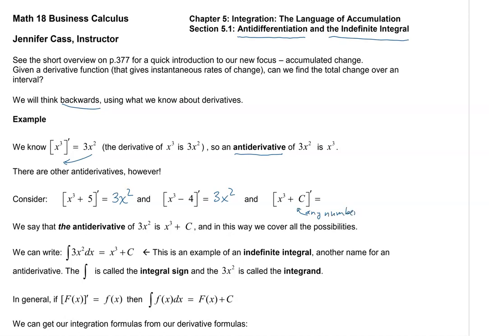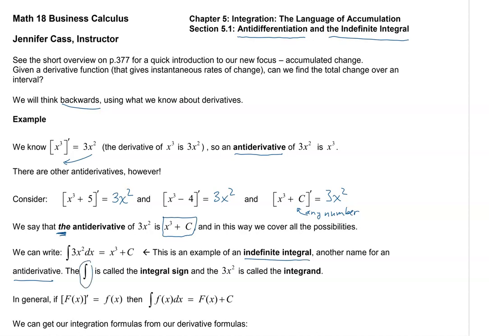is 3x squared. So we say that the antiderivative of 3x squared is going to be this most general case, x cubed plus any number. And in this way, we cover all the possibilities, the plus 5, the minus 4, the plus 0, all those. And here's our new notation. We write the integral of 3x squared dx equals x cubed plus C. This is an example of an indefinite integral, another name for an antiderivative.